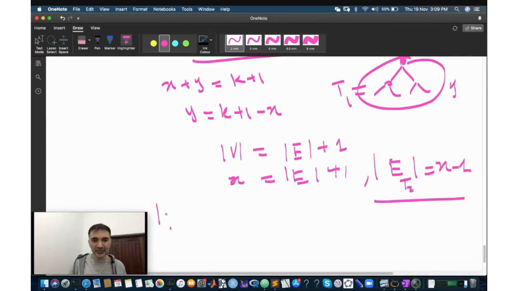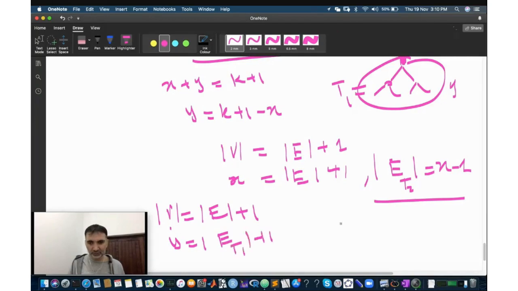So by induction, this statement is true in the second part as well. So y is equal to the number of edges in T1 plus 1. Okay, which means that the number of edges in T1 is equal to y minus 1.